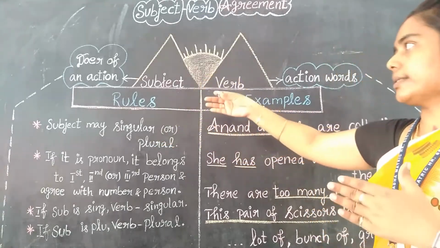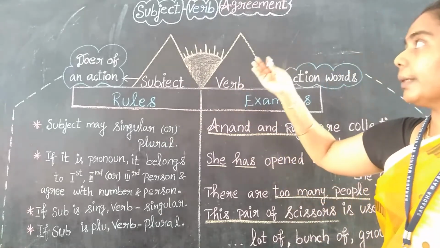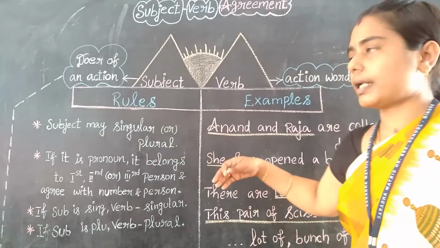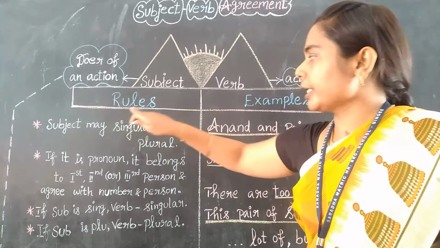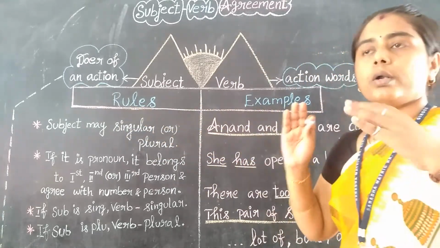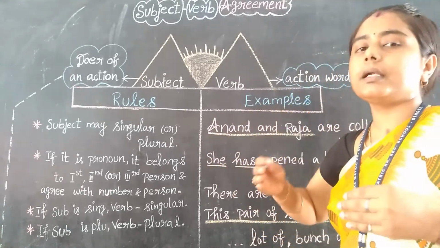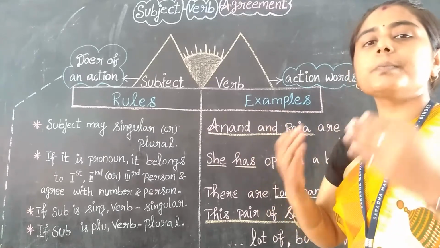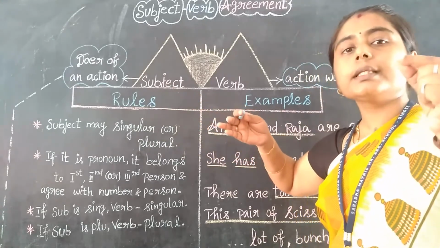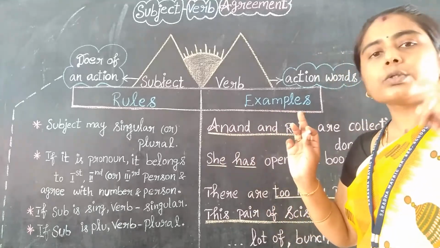So what are the rules included in the agreement of subject and verb? By those rules only we should follow this, right? So first you see, subject may be singular or plural. Always the subject may be singular or plural, but anyhow it is the beginner, right? It always begins the sentence, and it should start with a capital letter and should not join with the second letter, right? So this is also a rule.